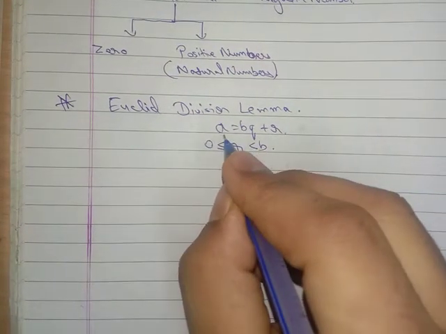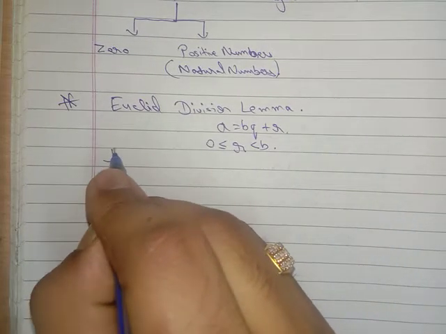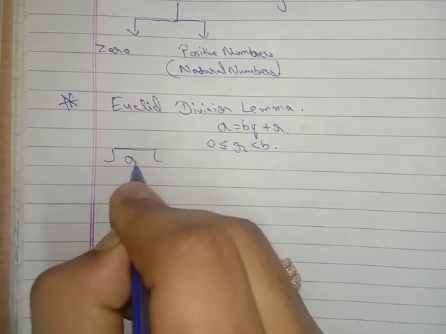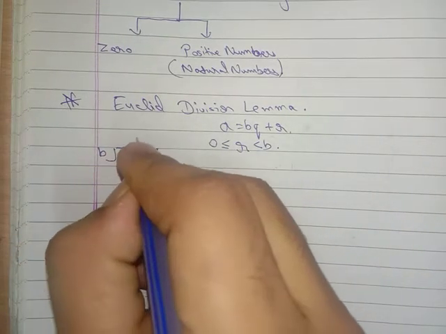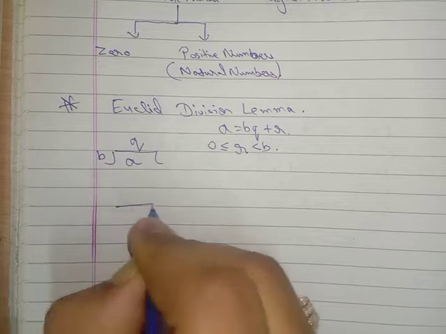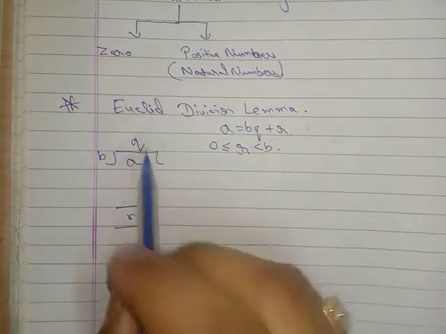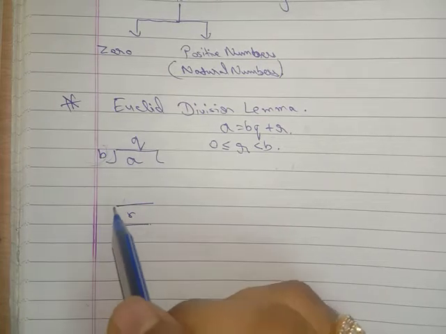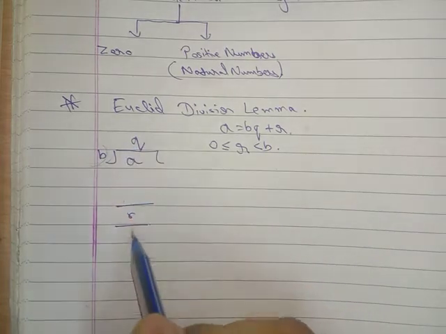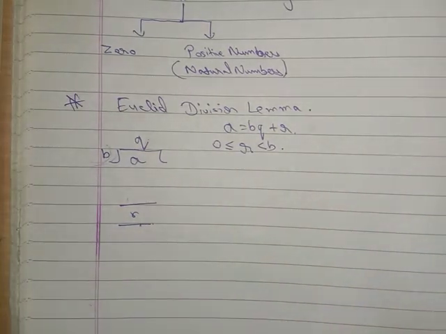Now what are a, b, q and r? I think you can easily understand from this one. This is a, this is b, this is q, and the remainder. I think now you understand what a, b, q and r are: quotient, remainder, dividend, divisor.